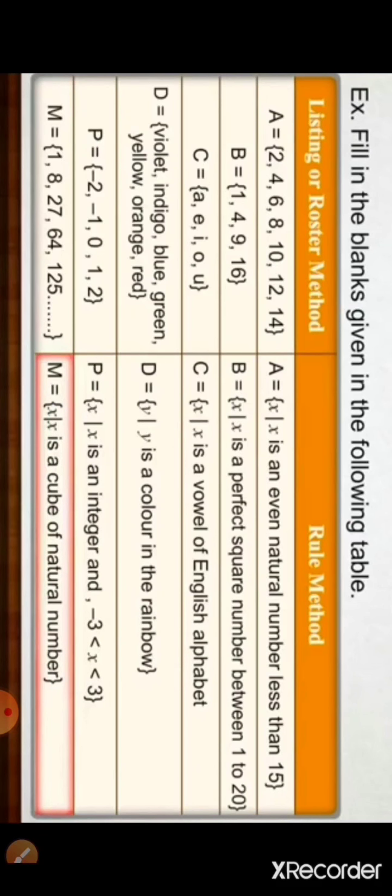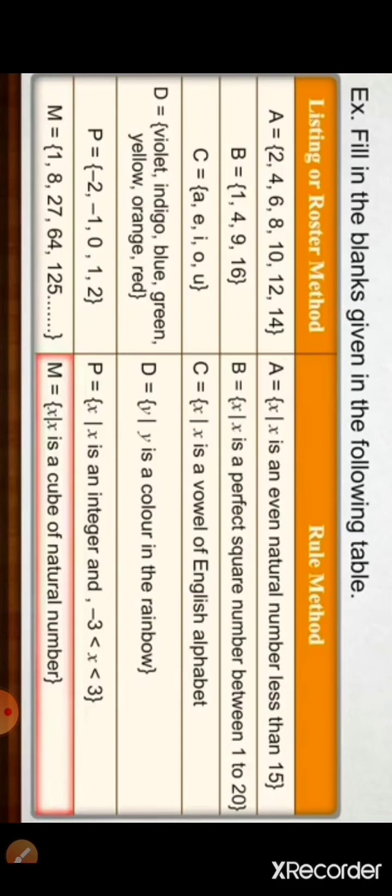Here the next is the colors given over here in the set D. We can write these are the colors of the rainbow. So we can write D is a set of y such that y is a color in the rainbow. Now the next is P = {-2, -1, 0, 1, 2}.